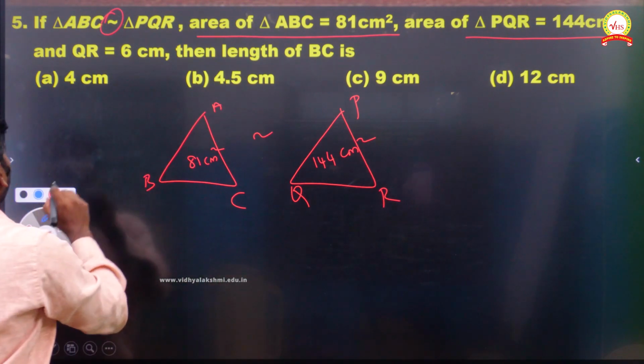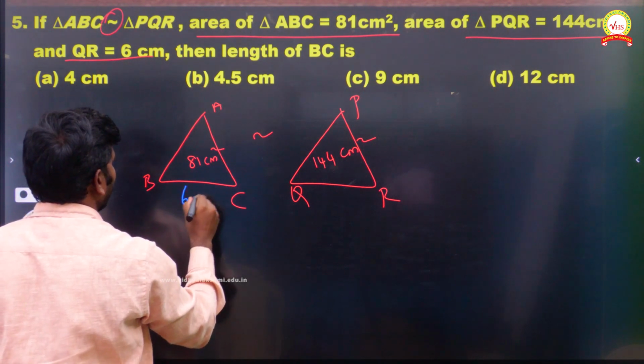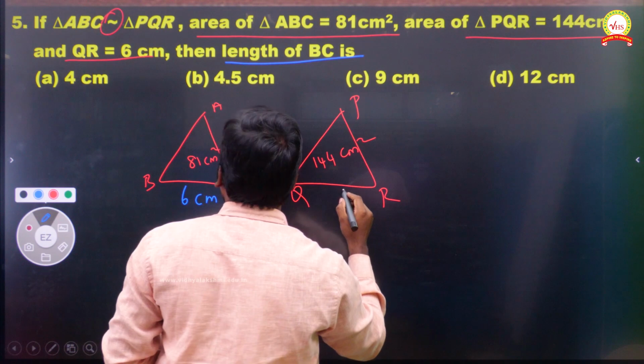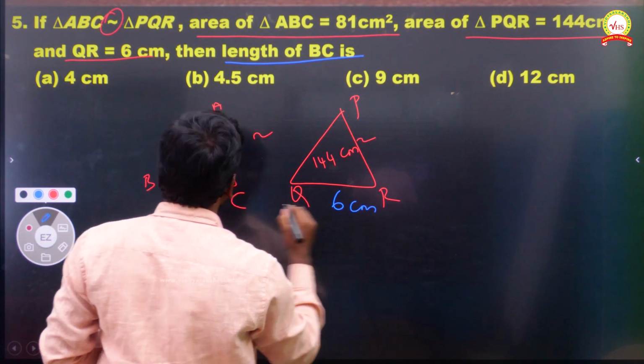Next, what are they asking? QR equal to 6 centimeter. Then what is BC? Oh, sorry, QR is here. QR is 6 centimeter. What is BC?